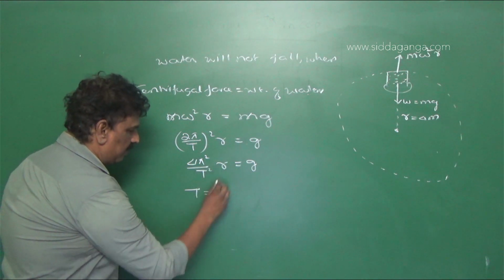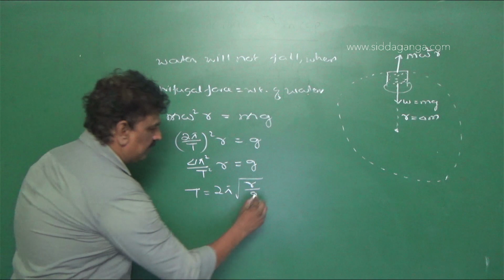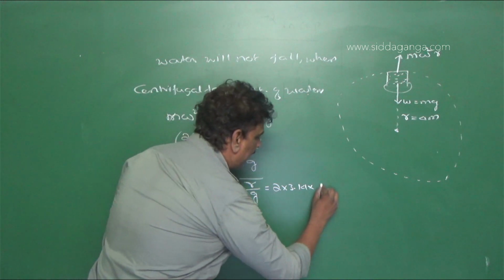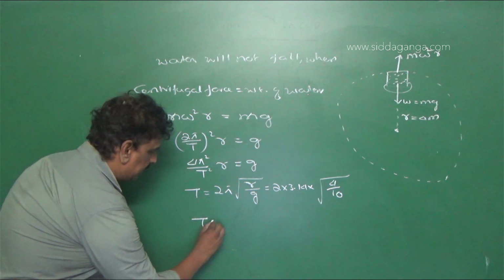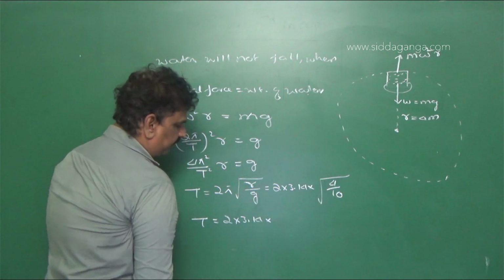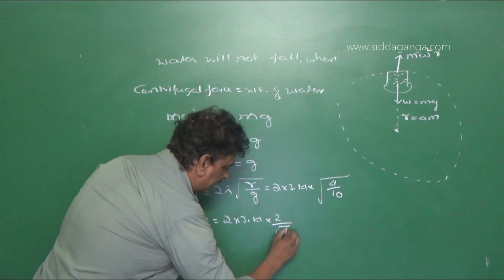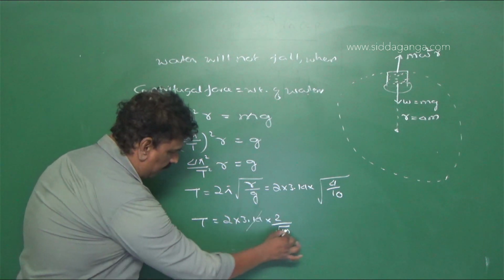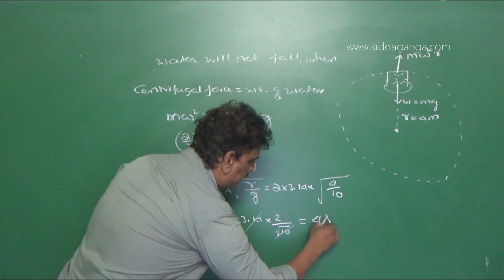or T is equal to, taking the square root, 2 pi into square root of r by g, that is equal to 2 into 3.14 into square root of 4 by 10, or T is equal to 2 into 3.14 into square root of 4, that is 2, divided by square root of 10. Square root of 10 is approximately 3.33. These two we can approximately cancel. That T comes out to be equal to 4 second.